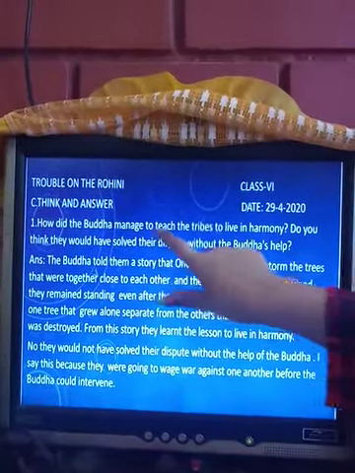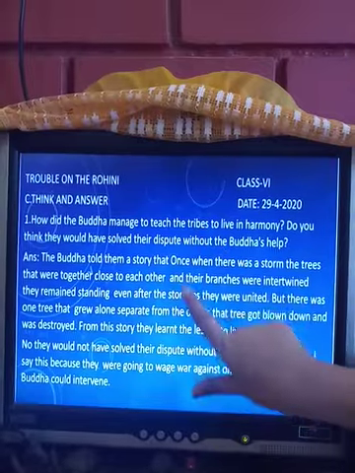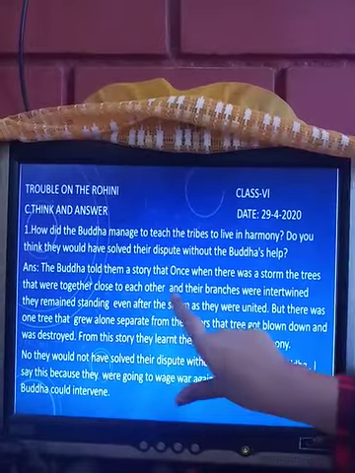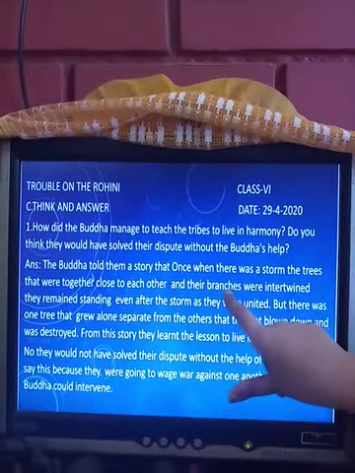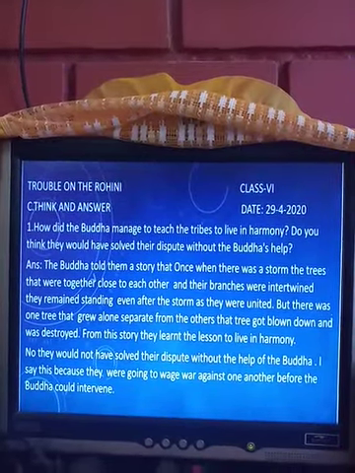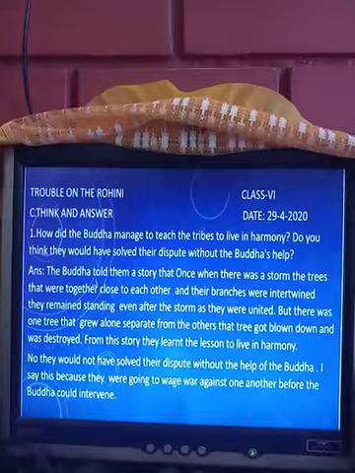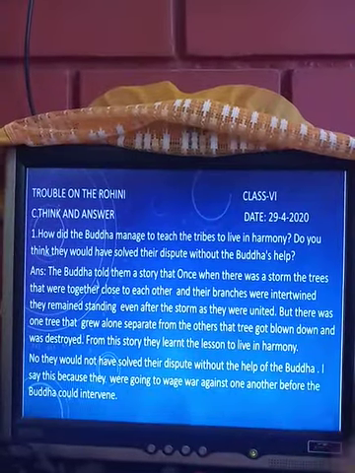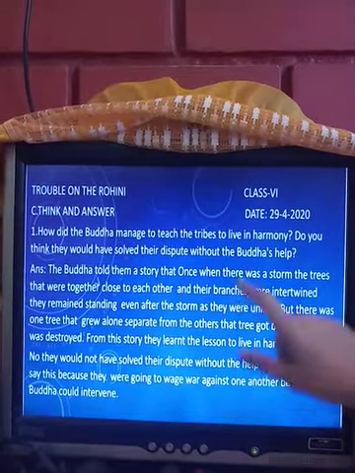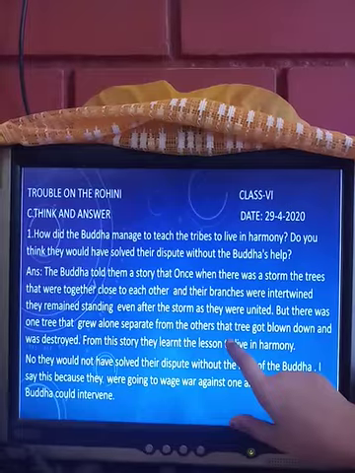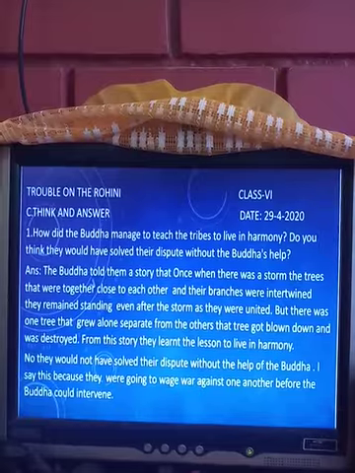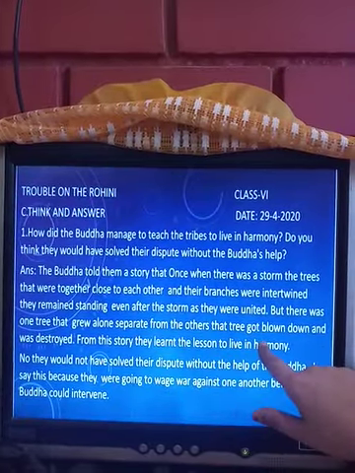So how did Buddha manage to teach the tribes to live in harmony? By telling them this story, that once when there was a storm, the trees that were together close to each other, the branches were intertwined, they remained standing and they were united. But the tree that grew alone, separate from each other, got blown away and destroyed. So from this story which the Buddha told them, they learnt that united we stand and divided we fall. So that's how they learn the lesson to live in harmony.